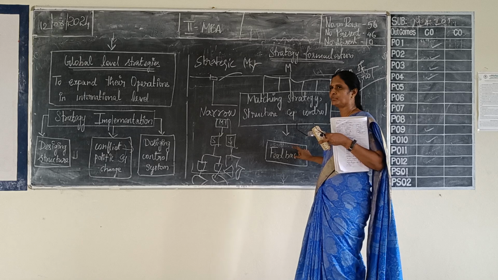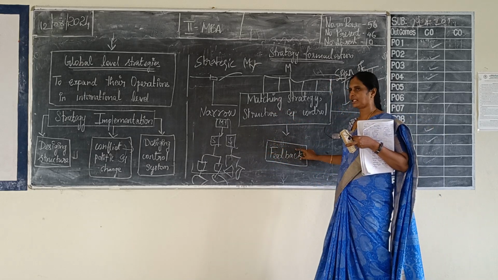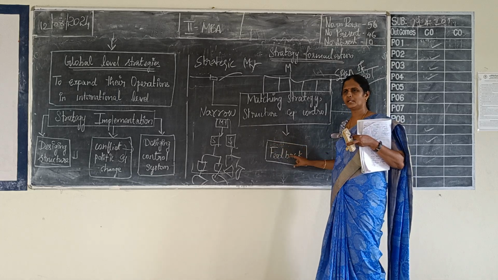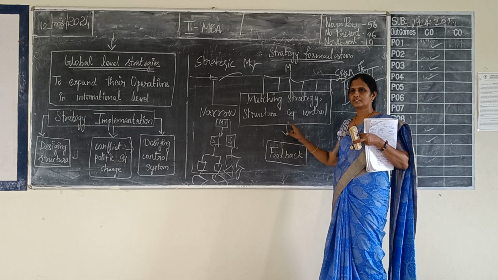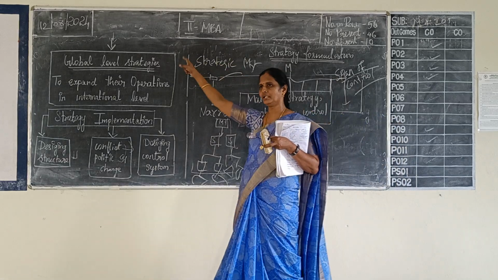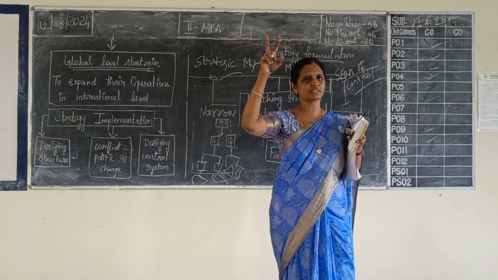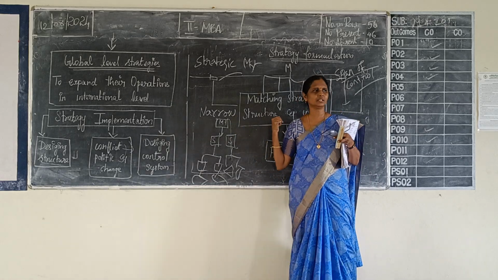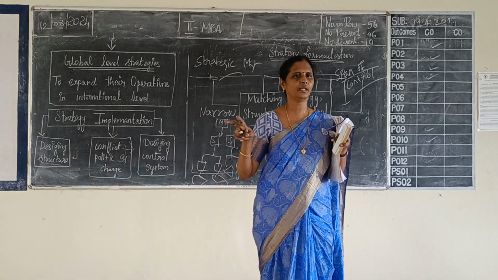Suppose you are getting very negative feedback about that particular strategy from the customer, or from the environment, or from the employees. Or from your profit analysis, you found that the strategy is not a good strategy. That means again you have to go back to the strategy formulation, that is, the mission you have to change, then business level strategy, functional level strategy, again you have to do the strategic work, right? With this strategy formulation is over. Fine? Any doubt on this?